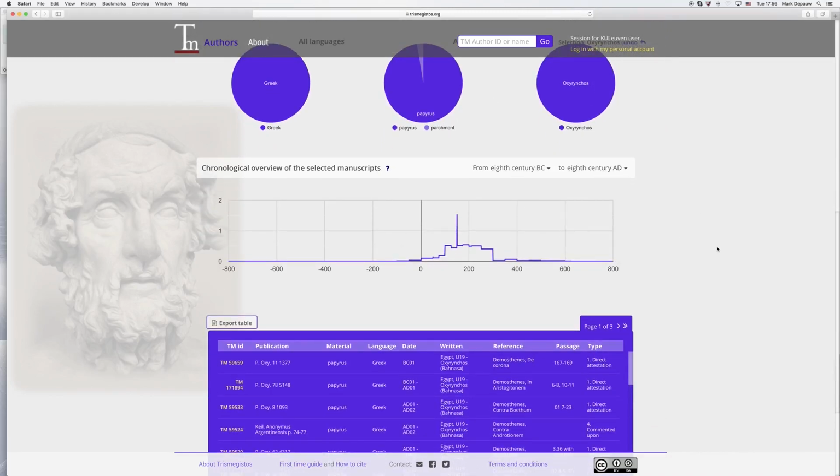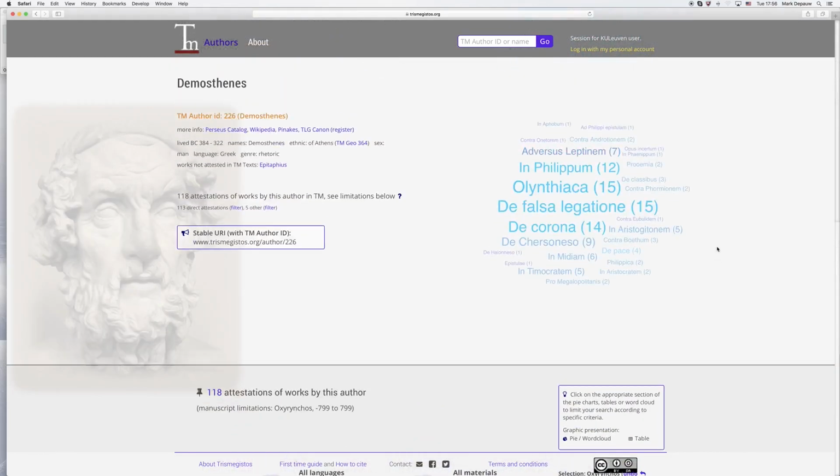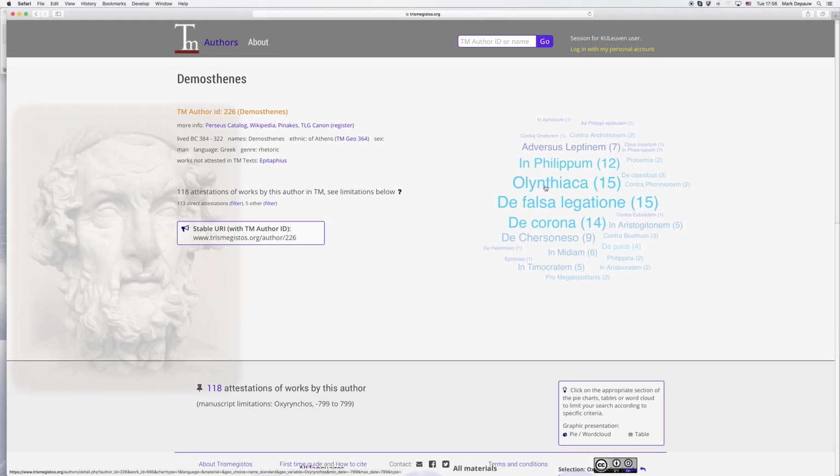Of course, now what is the most popular work? Then I need to scroll back up, and then the word cloud is adapted also to the restriction to Oxyrhynchus. So there are actually 2: Olintiaca and De Falsa Legatione with 15 each.